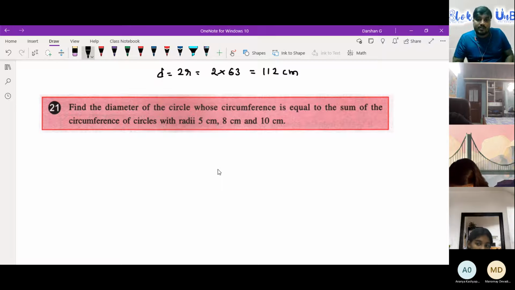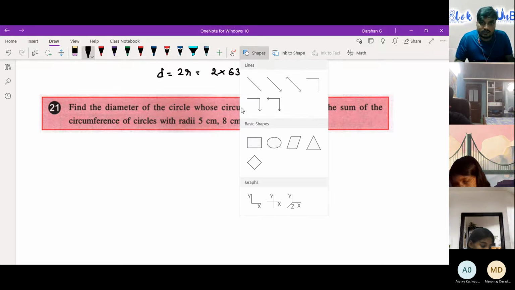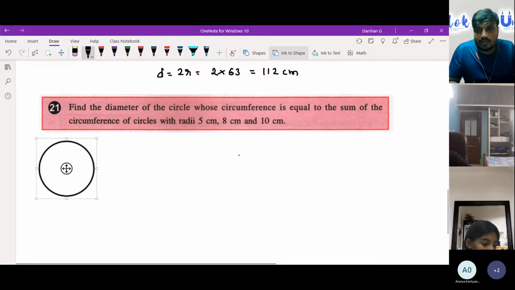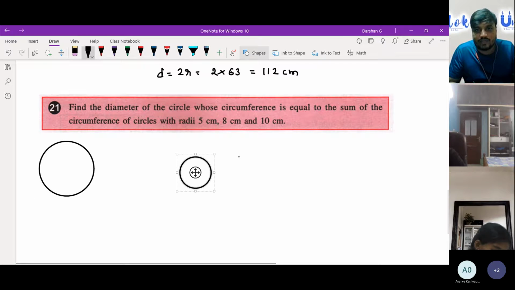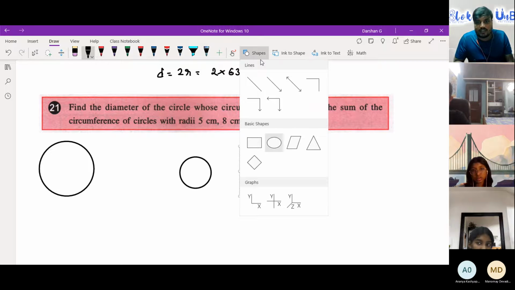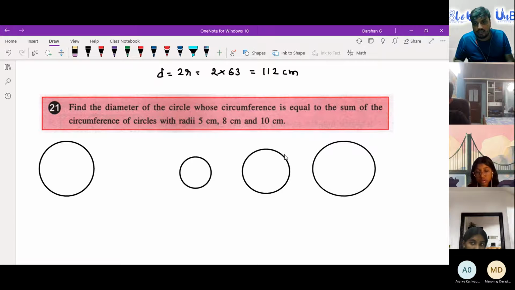So we have to find the diameter of some circle, right? Let's assume it's a bigger circle. They're telling us that its circumference, which is 2 pi r, is equal to the sum of the circumferences of three other circles. The first has radius 5 centimeter, the second is slightly bigger, 8 centimeter, and the third is still bigger, 10 centimeter.